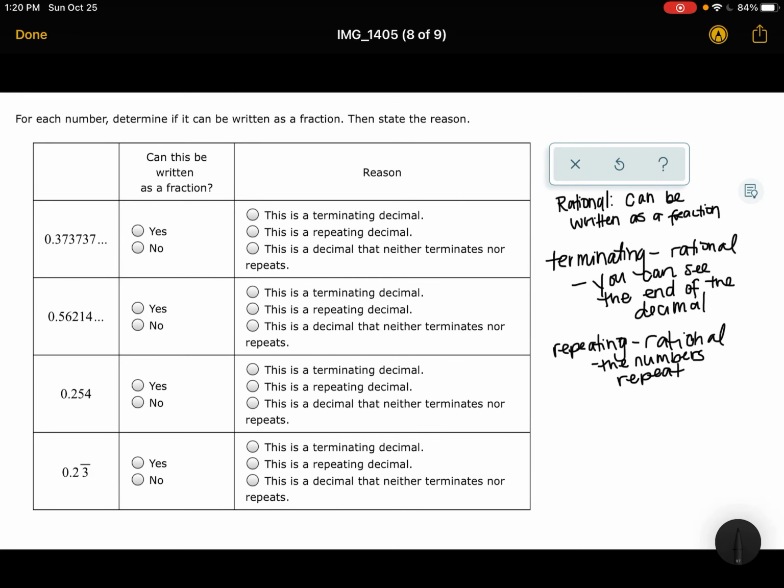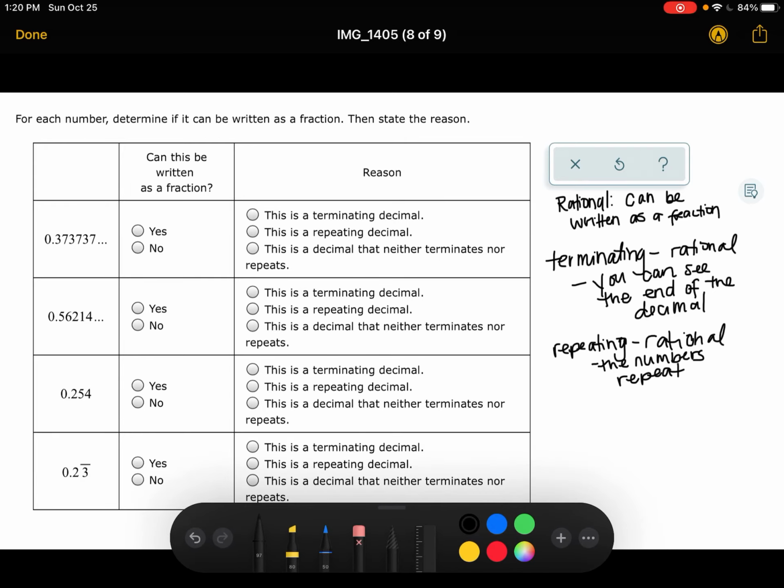So this video is going to be talking about determining if a decimal can be written as a fraction. Essentially it's asking you if something is rational, and rational just means can it be written as a fraction. There are two main rules that you need to know. If it is terminating, which they talk about in this first one, or if it is repeating, it can be written as a fraction. I'm just going to talk really quickly about what those two things mean.